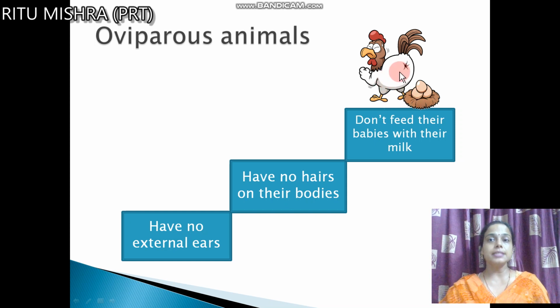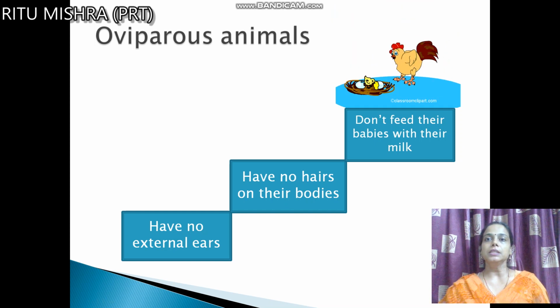After laying the egg, this egg is hatched by the hen, and after hatching, the chick comes out. So we will see how the chick comes out of the egg. See, this is the egg and it is being hatched, and see, the chick is there. See this process again. The young one comes after hatching of the egg. So all this happens with the oviparous animals, the animals who lay eggs.